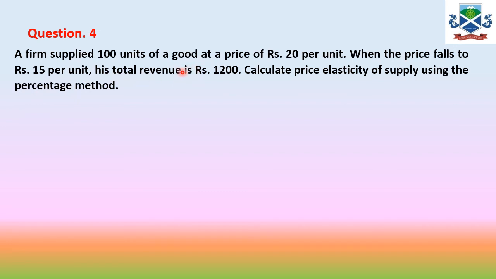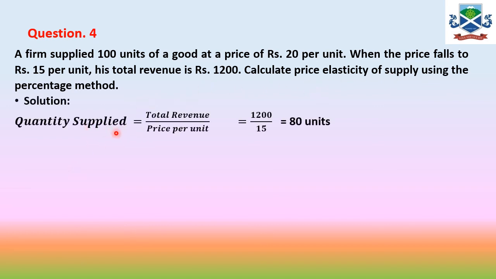Like if you are selling say 10 units of pen at a rupees of 5 per unit, your total revenue is 10 into 5, that is 50. The same way we will calculate total revenue, TR is equal to P into Q. P given over here is 15, P means over here P1 since it is new, and Q1 you have to find. So P1 into Q1, the quantity supplied Q1 will be total revenue divided by price per unit. So 1200 divided by 15, you will get Q1 value is equal to 80 units. So that is the Q1 value.